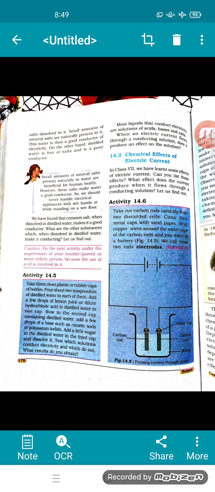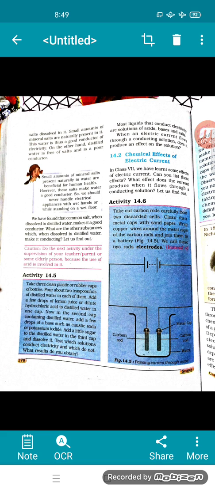When an electric current flows through a conducting solution, does it produce an effect on the solution? Now we go to 14.2. Chemical effect of electric current. In class 7th, we have learned some effects of electric current. Can you list these effects? What effect does the current produce when it flows through a conducting solution? Take out carbon rods carefully from 2 discarded cells. Clean their metal caps with sandpaper. Wrap copper wires around the metal caps of carbon rods and join them to a battery.